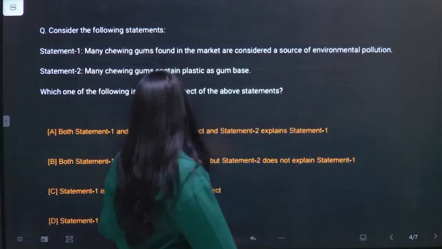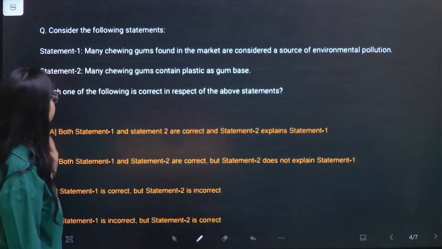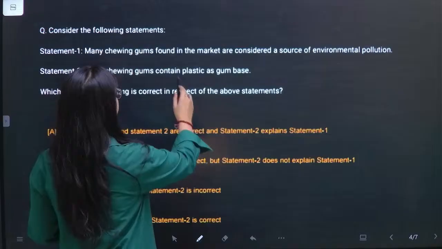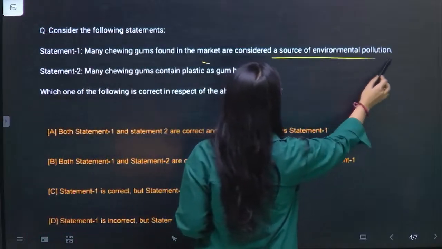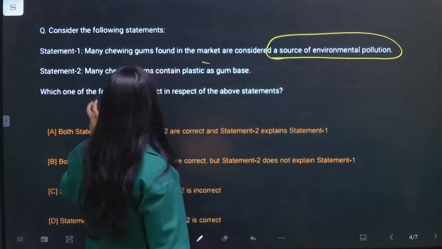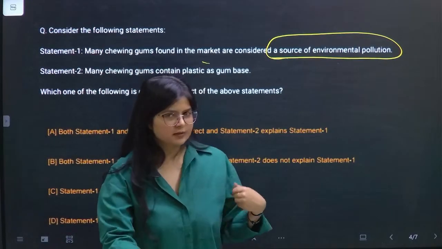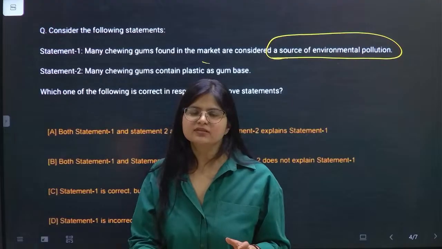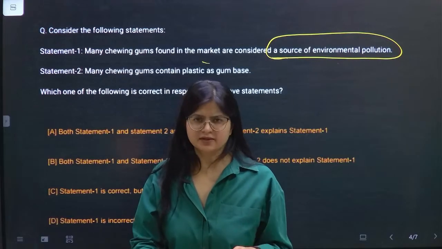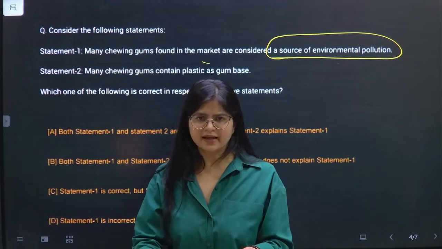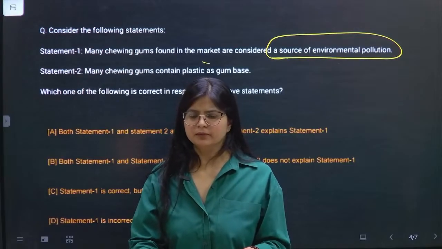Second is again very interesting. Statement 1 is many chewing gums found in market are considered a source of environmental pollution. Many chewing gums contain plastic as a gum base. Now, yes, we know that chewing gums are having a plastic gum base, right? We have read it a lot many times, and in a lot of